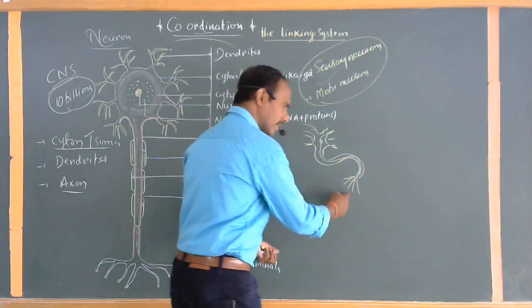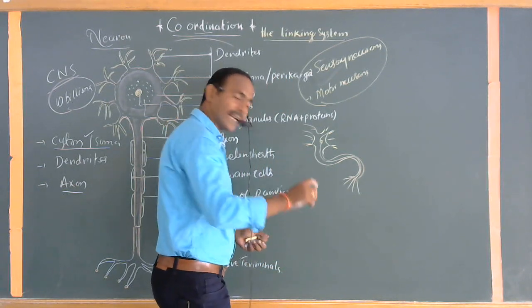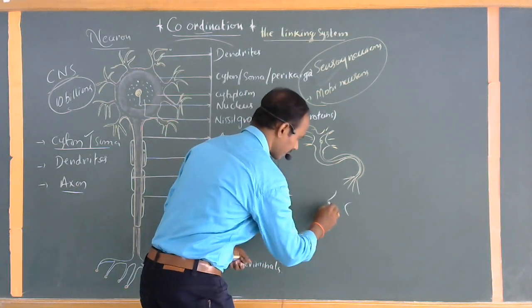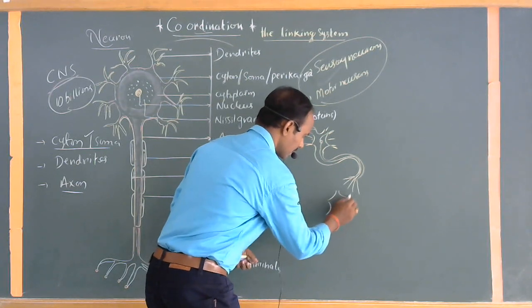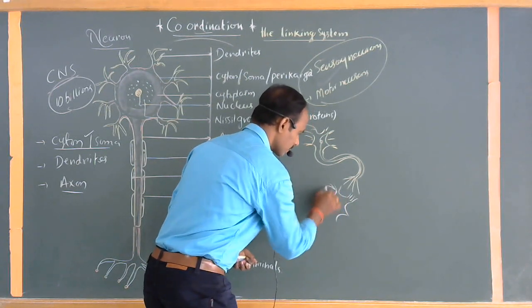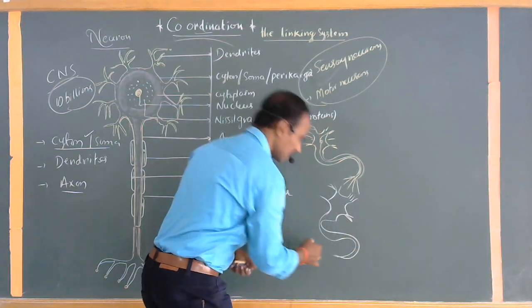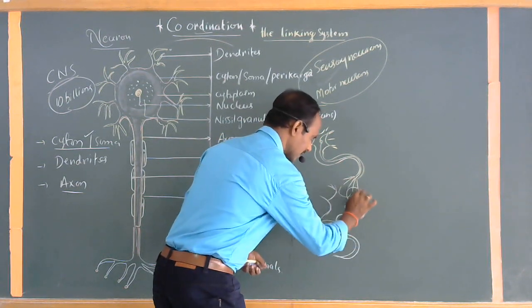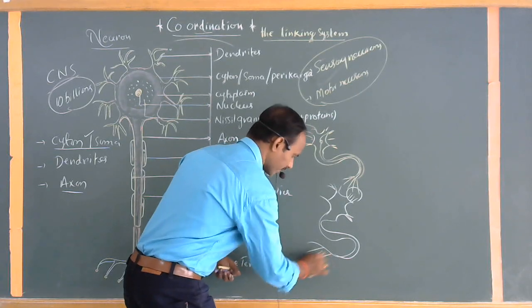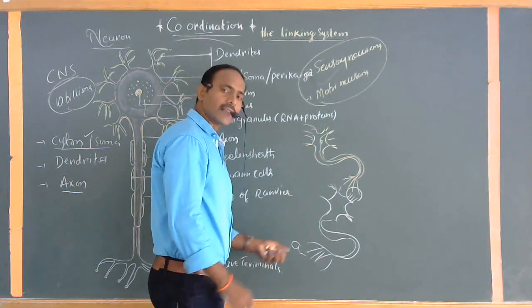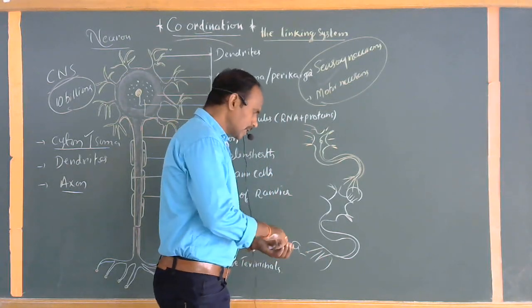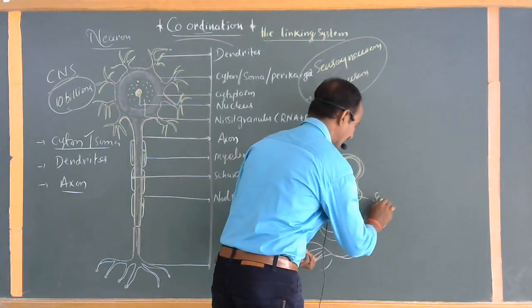Sometimes the axon terminals may contact another cyton. See, this is one more cyton, with its dendrites. Sometimes this may contact another cyton's dendrites or another cyton's nerve terminals. This particular site is called the synapse.